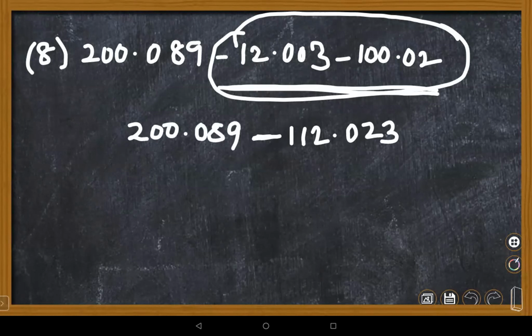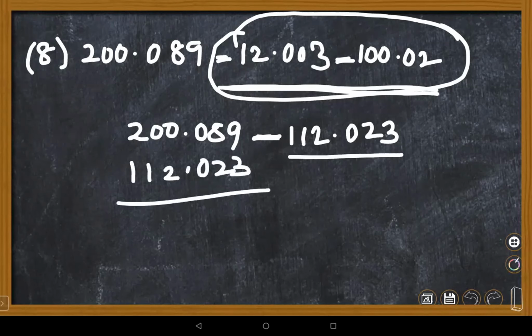Wonderful, Daksh. That is also one way of doing it. First you are adding these two things. That is also true, children. Whenever you get like signs, you can add and keep the common sign, as we discussed in integers, the same concept. Here both are minus signs, so you add and keep the negative sign. So it becomes minus 112.023. Now you have to subtract that from 200.089. What my students did is also correct, children. You can do it like that, but this is another method of doing the sum.